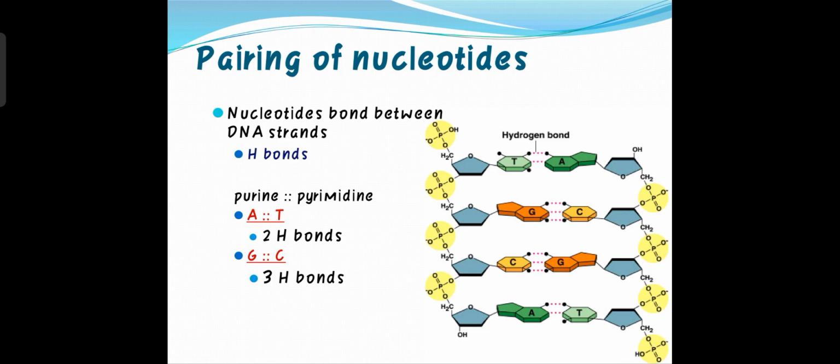So this is all about the discovery of nucleic acid and the properties of genetic material. Next class we will discuss the structure of DNA and all the different types of RNA and their function. Till then, bye bye and take care.